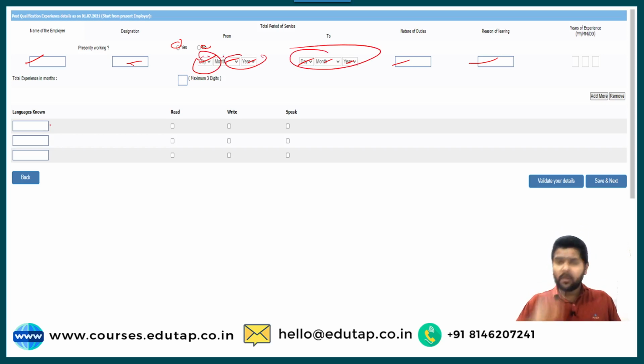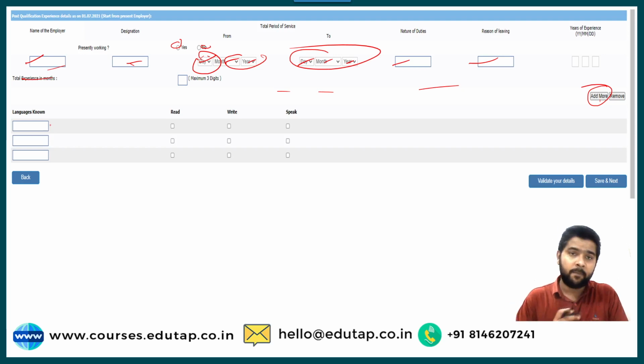Okay, if you have worked for more than one company, you can add your experience by clicking on add more. It will add one more line here, just like these boxes will be added if you have worked for more than 2 companies. Similarly, you have to keep on adding. Okay, so this is all about their post qualification experience.